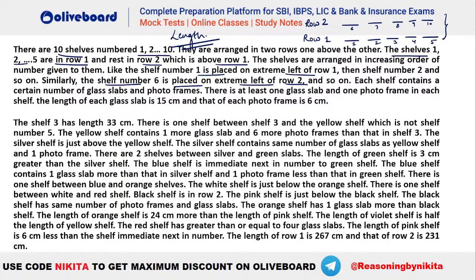Now it is given each shelf contains a certain number of glass slabs and photo frames, such that the length of each glass slab is 15 centimeter and photo frame is 6 centimeter. Here the number of glass slabs and photo frames can vary. It is not necessary that two shelves cannot have the same number of glass slabs, or the same number of photo frames, or that it has to be between 1 to 10 only. It can be anything, right?